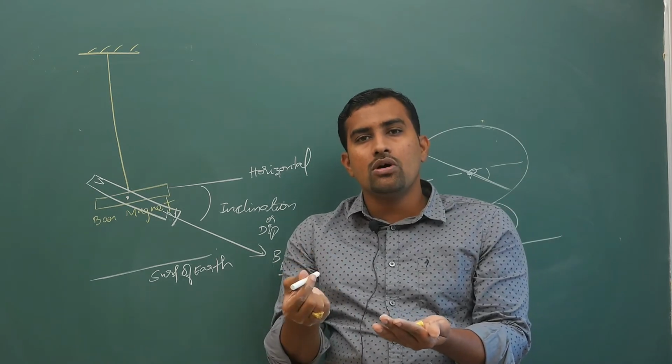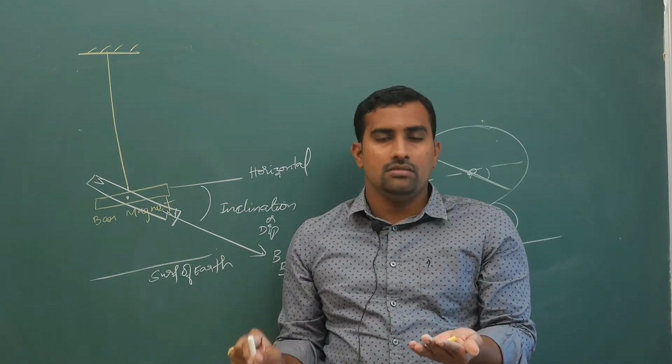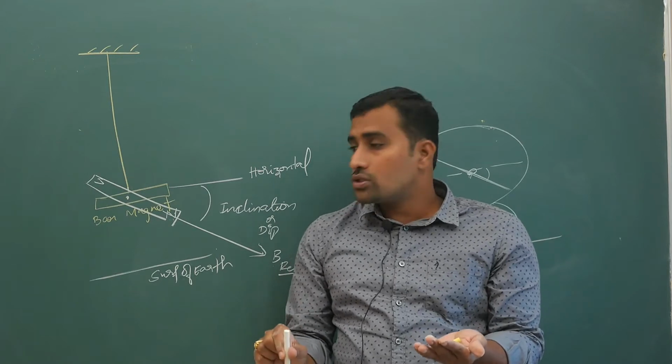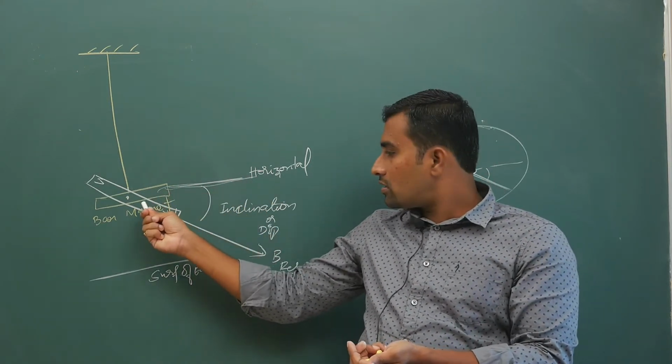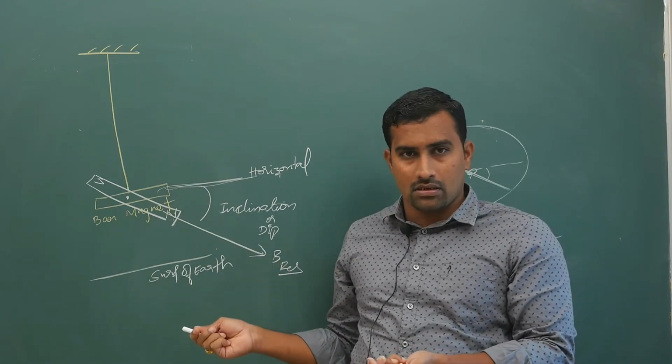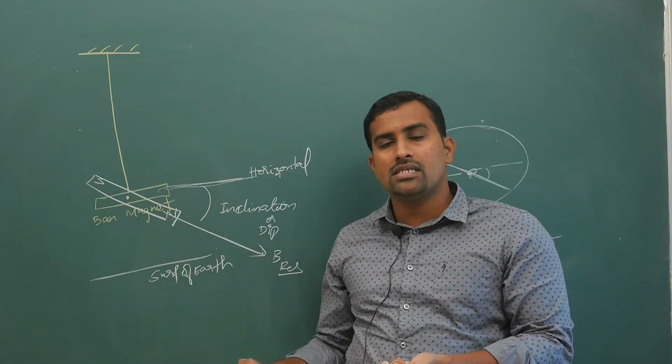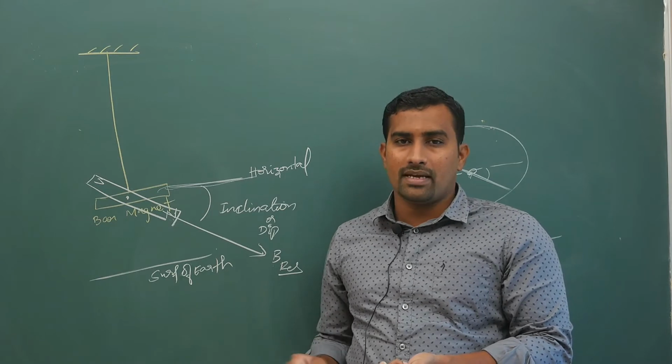The compass needle will show the magnetic field direction, yes, but only the horizontal component; it will not show the resultant magnetic field direction. Your dip circle will orient itself in the direction of the resultant magnetic field.